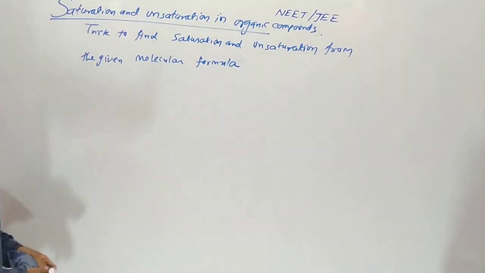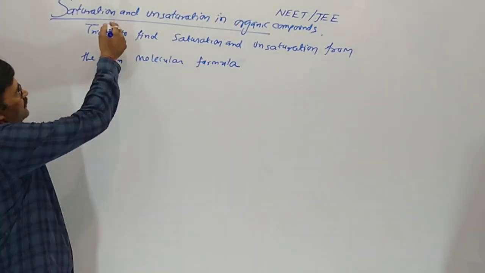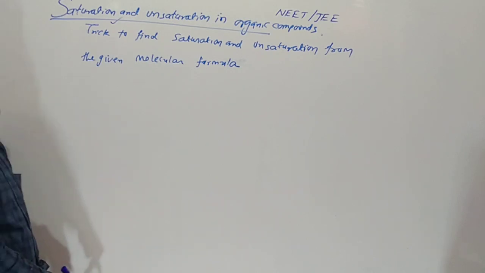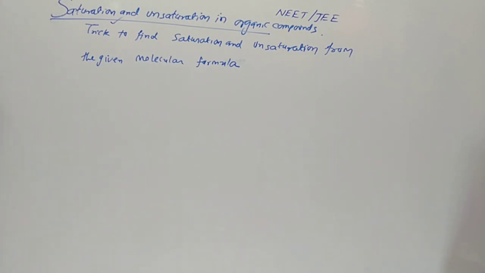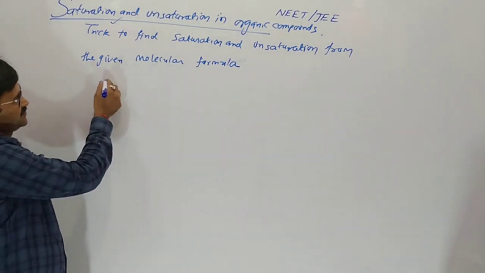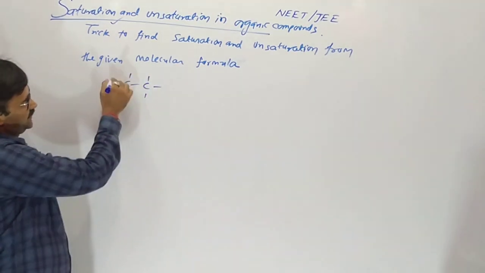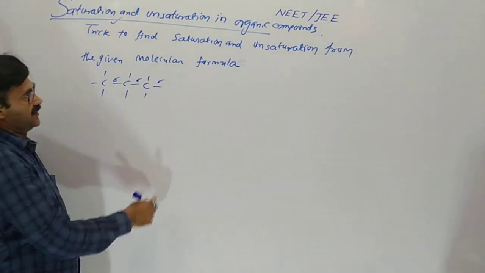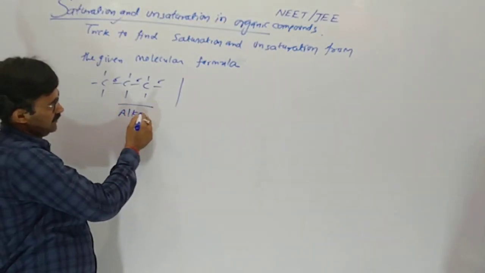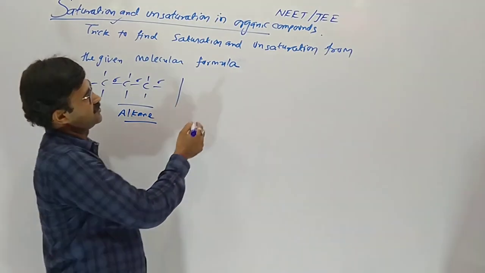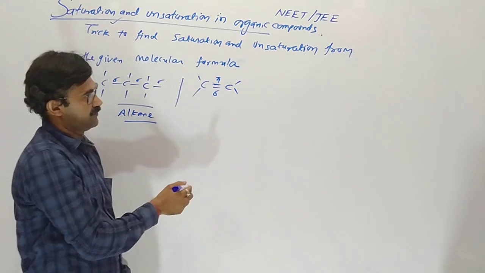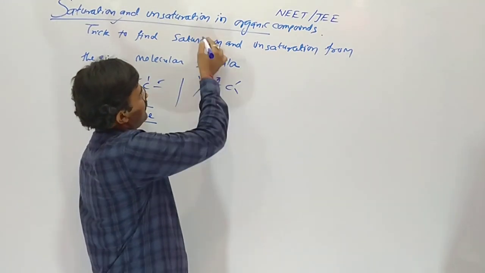Fine? Yes. Today we are in our important point of organic chemistry, saturation and unsaturation. What is saturation? In the alkane, all the bonds are single, which is called saturation. And saturated compound, alkane is the saturated. There is no double bond, but in alkene there is one sigma and one pi. So which is called unsaturation.